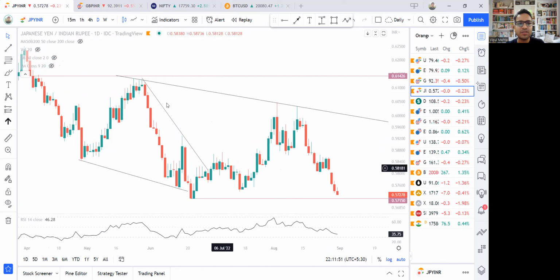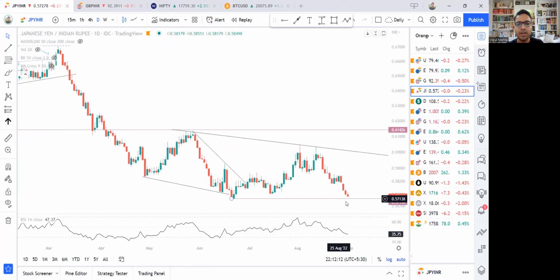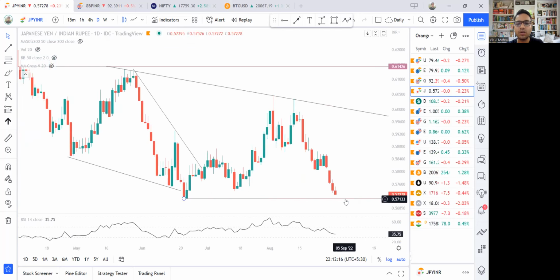Let's take a look at the Japanese yen to INR. So Japanese yen INR, okay, we are here. This is where we were looking yesterday also, when the price was somewhere here, that the price is ultimately going towards 57.15, so 0.15715 zone. And today's bearish price action is taking it closer to this support. Once the price hits this support level, then we'll figure out what else to do.